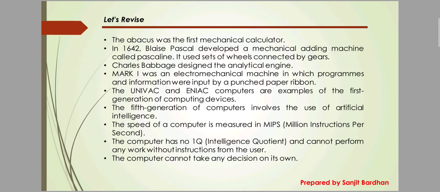That means millions of instructions per second. Next, the computer has no IQ. That means the computer is a dumb machine. The computer cannot perform any work without instruction from the user. Next, the computer cannot take any decision on its own. We all know that the computer cannot perform any task without instruction from the user, and also the computer cannot take any decision on its own. So this is the review of this chapter. Now let's move on to the question answer section.